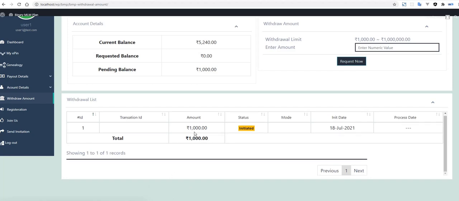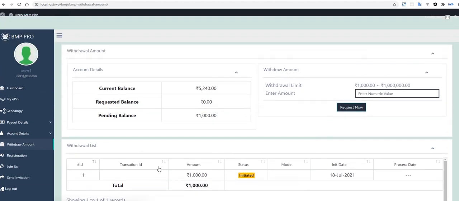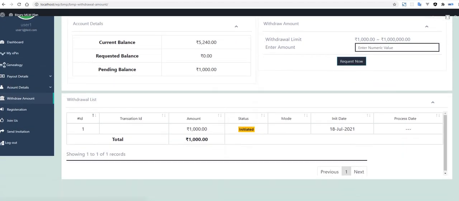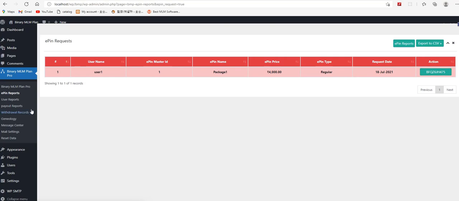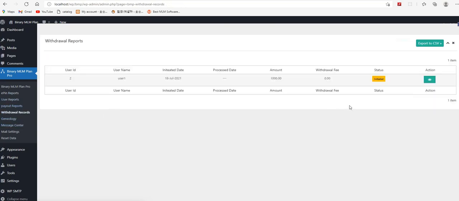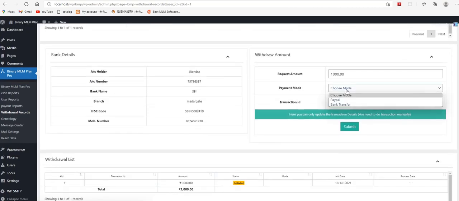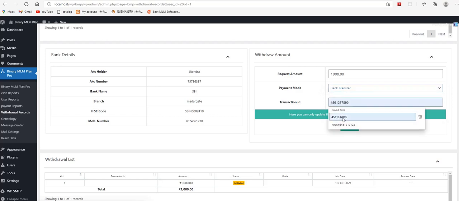So this is basically the initiated part. Now if I check the withdrawal records here, this is the user one, and on 18th July, 1000 has been requested. So the admin will come here, choose the payment mode and transaction ID, and submit it.